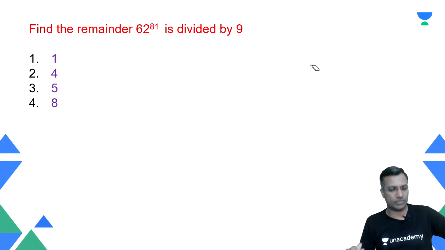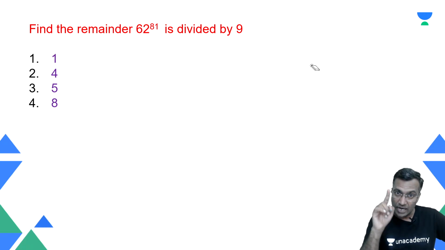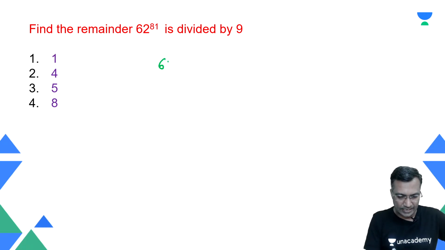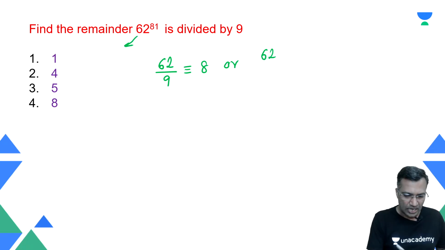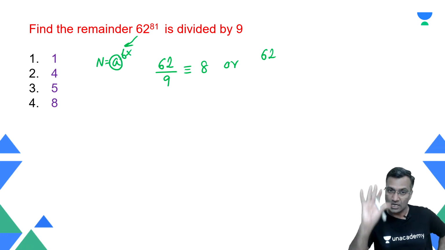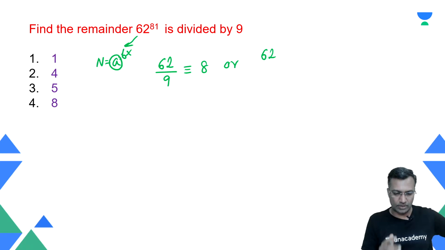Hey, what if the number looks something like this? 62 raised to power 81. Again, a preferred remainder. What I meant is, take 62. When you divide by 9, you may say the remainder can be 8, because 62 divided by 9, 54 is divisible, leaving 8. Or I can take the same 62. You may wonder from where you got this 62. I said my number is of the form a raised to power b. Always look at the base to start with. Ignore the powers to start with. Look at the base. Only the base and the divisor are important.